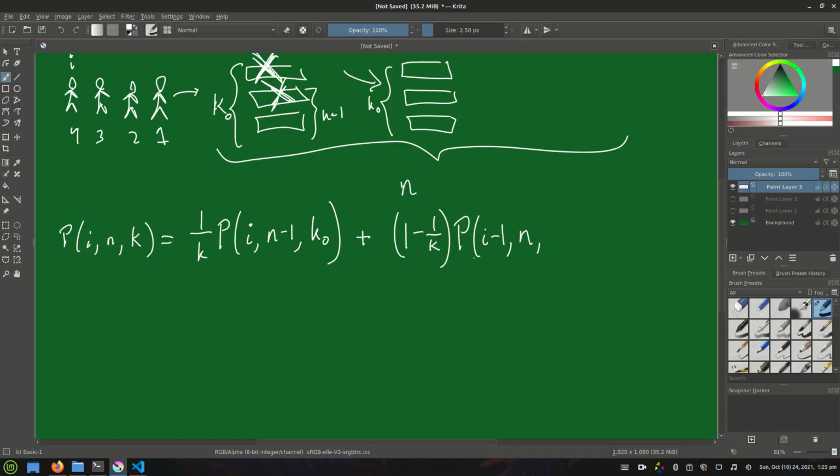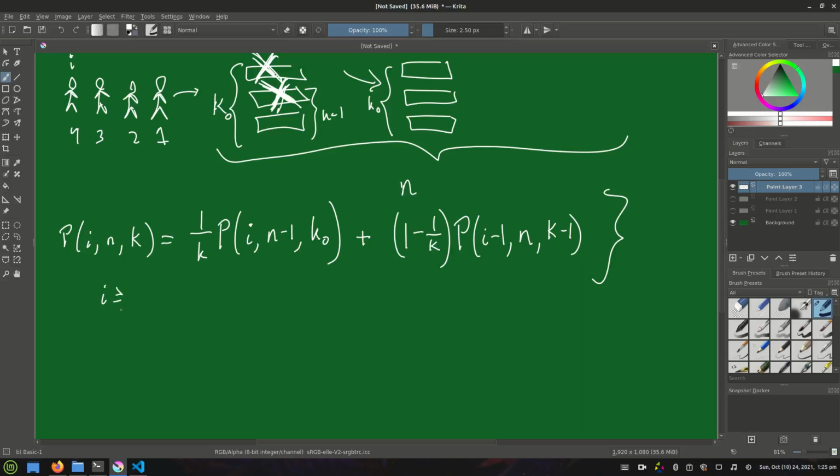Now the important thing here is that we made a decision and eliminated one of these bridge options that we had, which means there are only going to be k minus 1 options at the current bridge that we're still working on. And so this is the entire recurrence relation that we need. We just need to handle the base cases.